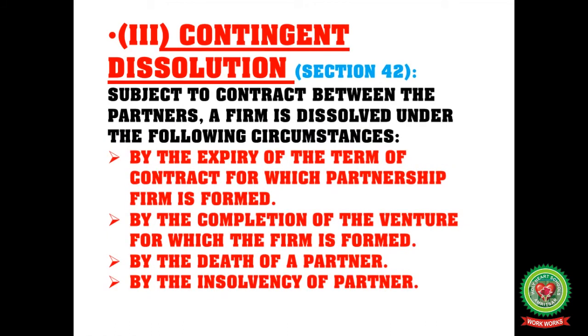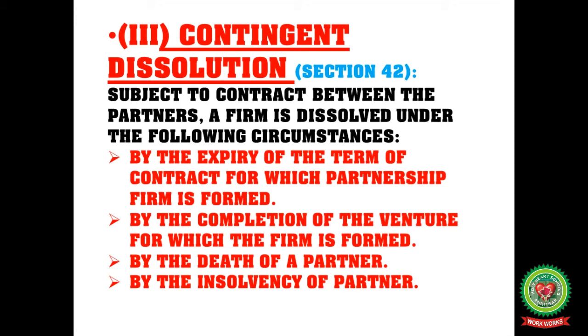The next point, contingent dissolution, Section 42. Subject to the contract between the partners, a firm is dissolved under the following circumstances. Number one is by the expiry of the term of the contract for which the partnership firm is formed. After the expiry, contingent dissolution.